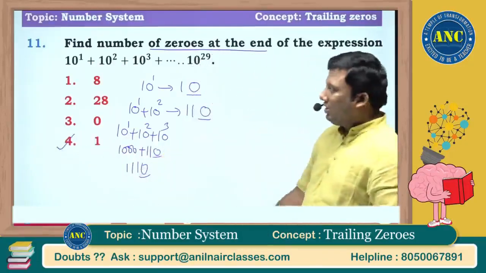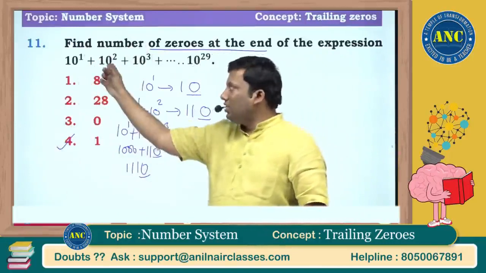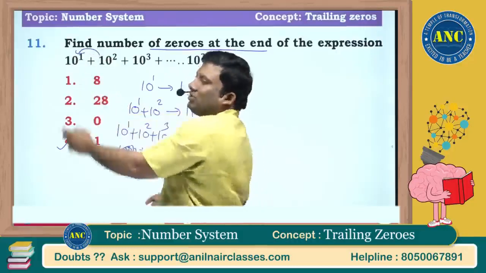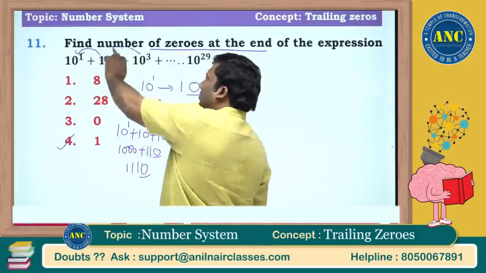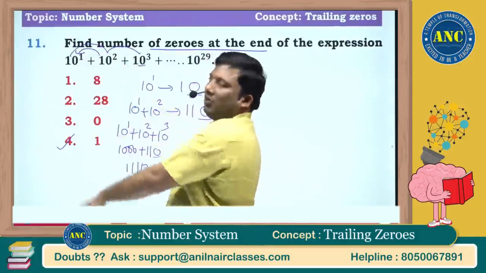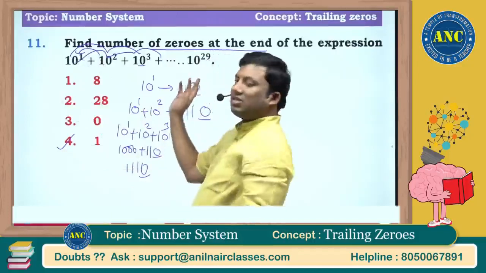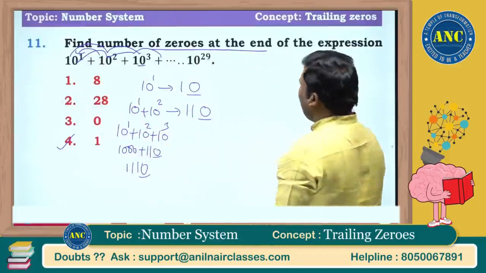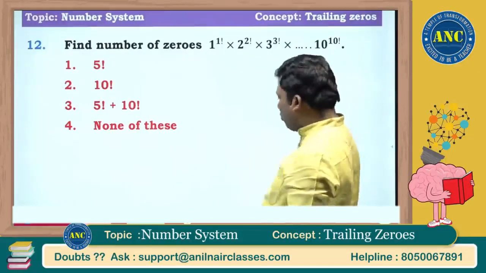Only one 0 at the end. To 10 power n, you are adding 10 square. So this number is greater than this number. Obviously, 10 power any number will have one 0 at the end. This number is greater than these numbers. The last number is greater than every other number, so one 0 will be there at the end. Very, very easy question. Different varieties of questions, sir.